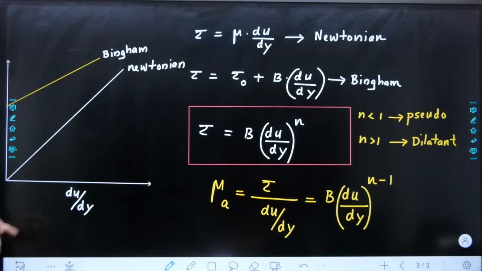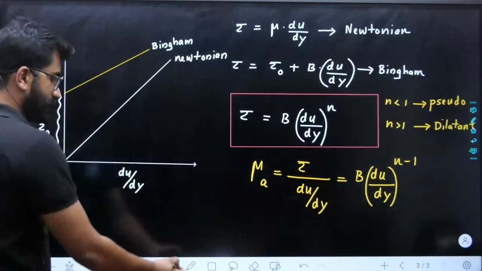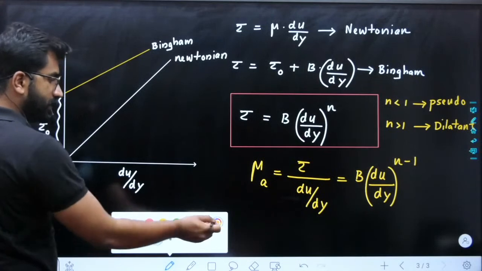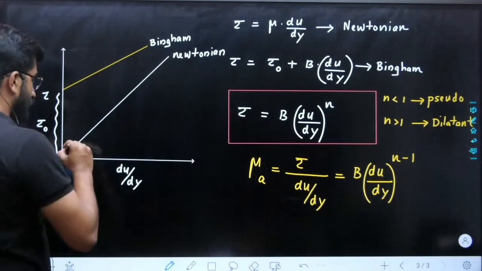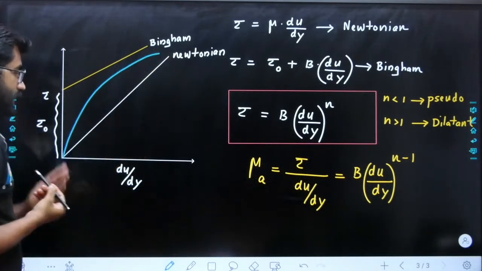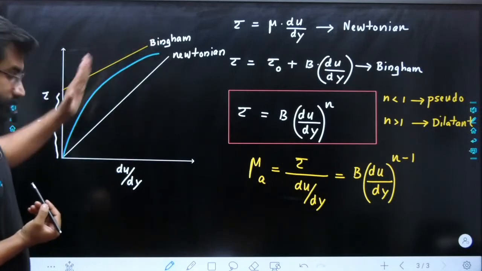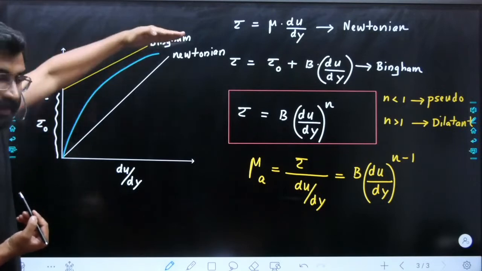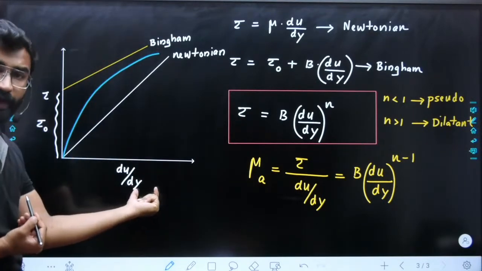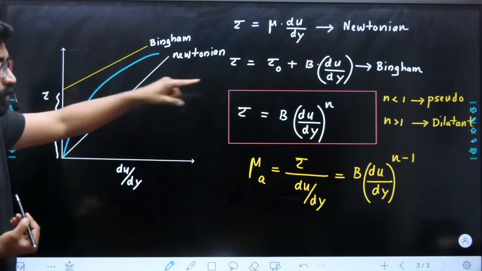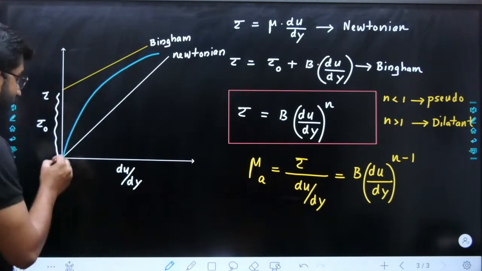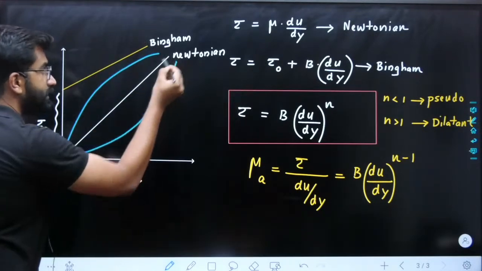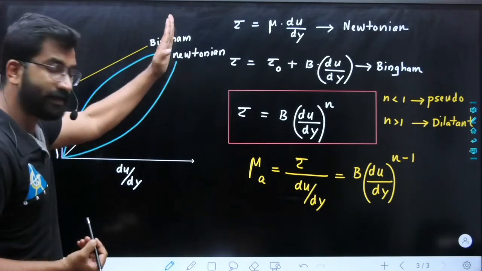Now, up to this is fine. Now, what is the meaning of apparent viscosity? मैंने बोला है slope, right? Slope is your apparent viscosity. So you can see here the slope is decreasing, right? Your apparent viscosity is decreasing, or your slope is decreasing with du by dy or tau. So then it is pseudoplastic. If the slope is increasing, you can see the slope is increasing, right?